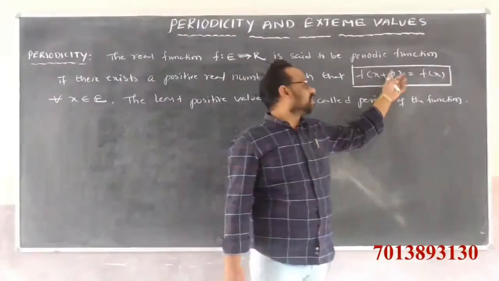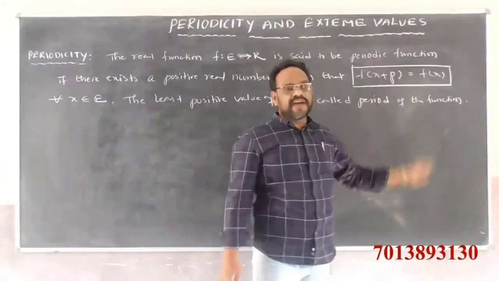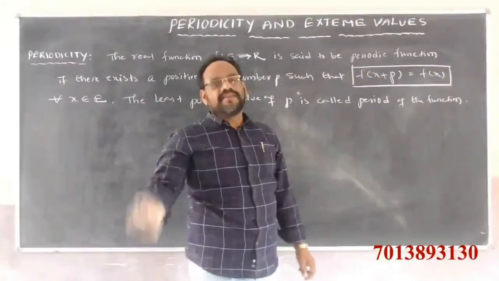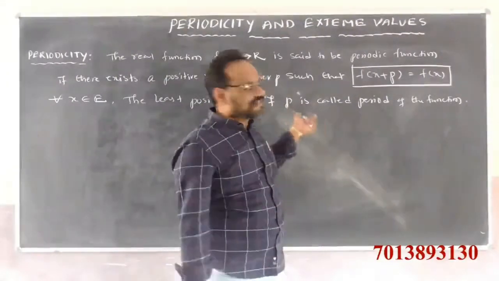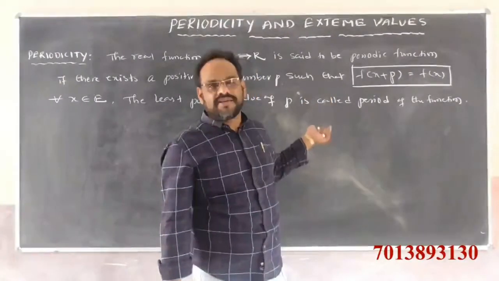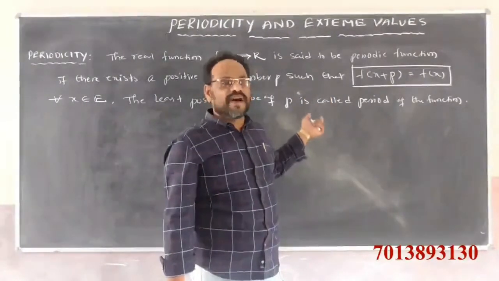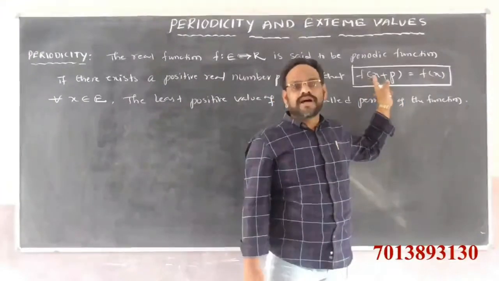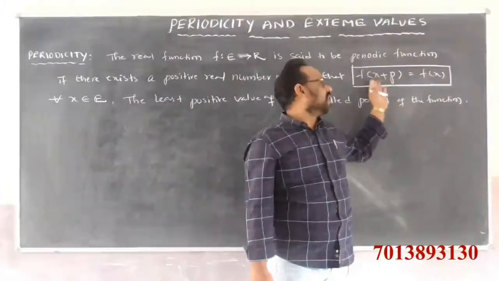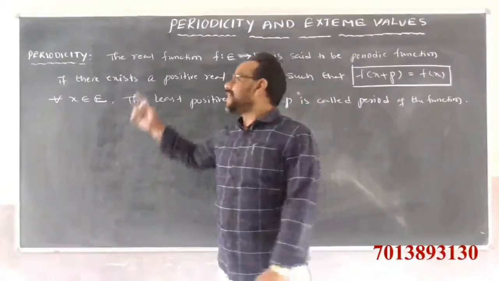Here the value of p has so many values, infinitely many, but we want the least positive value. The least positive value of p is called the period of that function, and this function is called a periodic function.